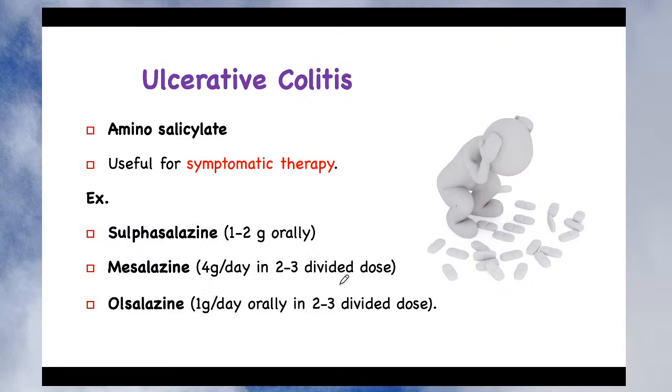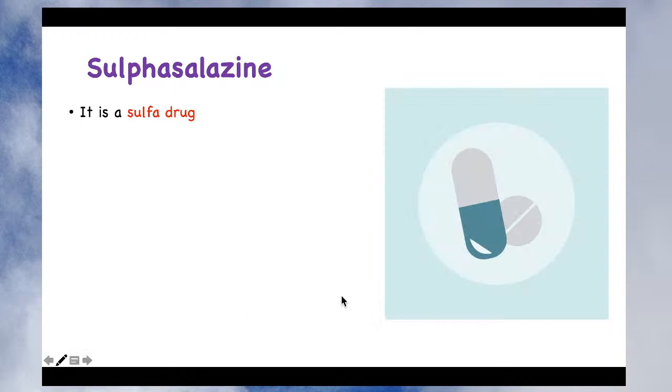The third category is olsalazine, which can be given. Depending upon the drug, you can see there is a different dose. Sulfasalazine you are giving 1 to 2 gram. Mesalazine 4 gram per day, given in 2 to 3 divided doses. Whereas olsalazine 1 gram per day is given orally in 2 to 3 divided doses. So this is how you can give aminosalicylates, which are basically sulfur drugs.